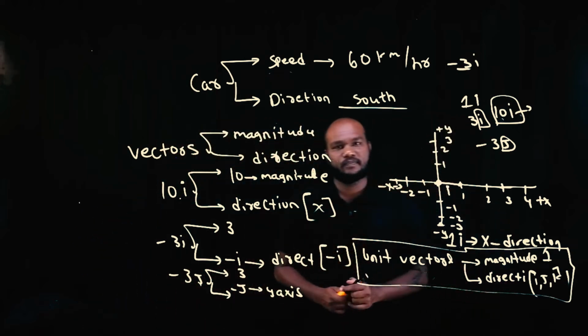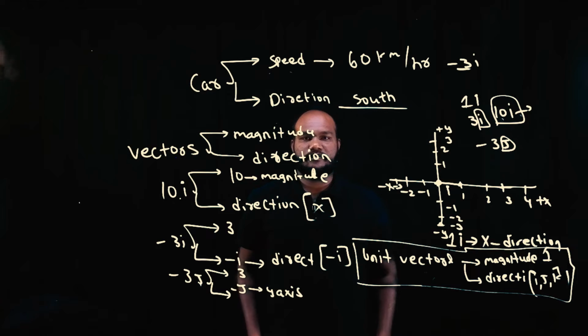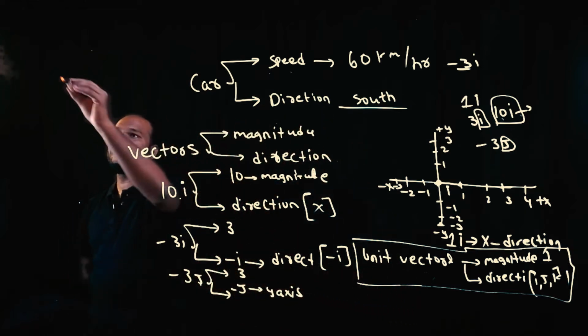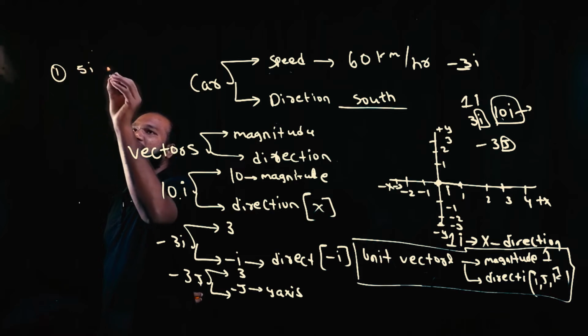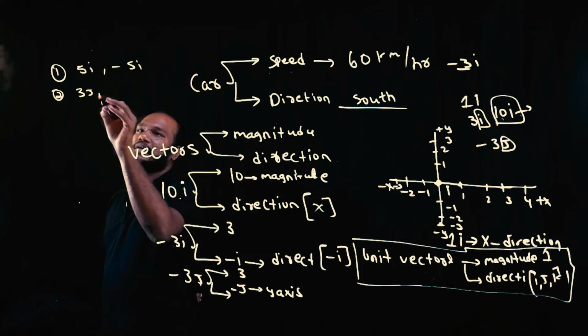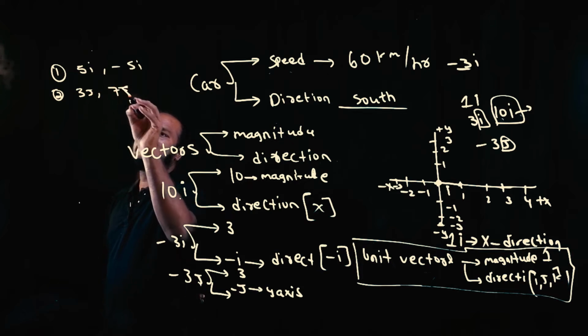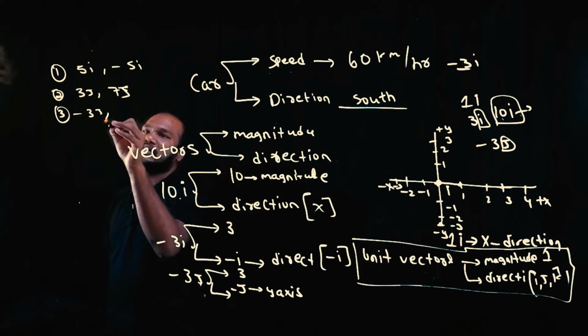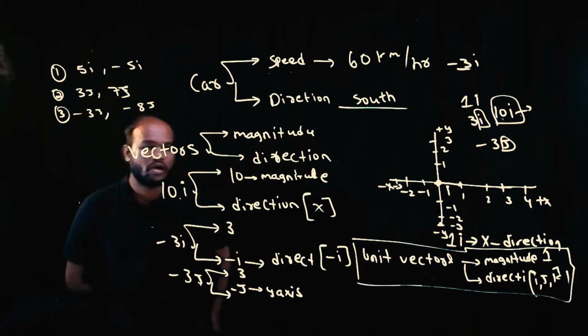Is that understood? So one thing you have to do right now, pausing the video, is draw 5i, -5i and 3j, 7j. Draw it right now, and also draw -3j, -8j.